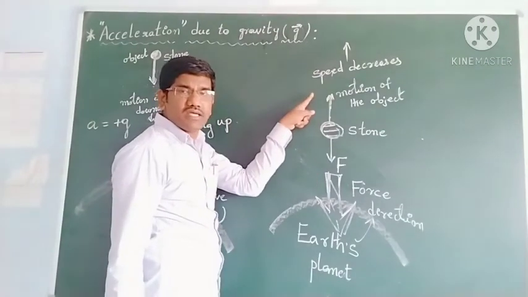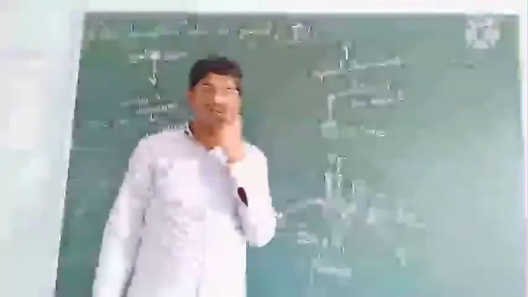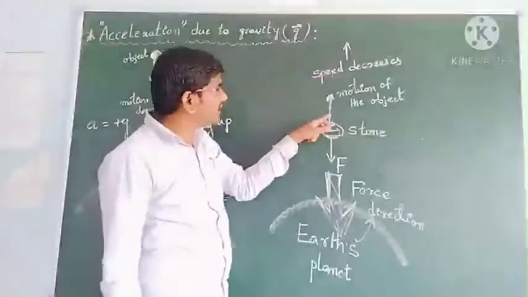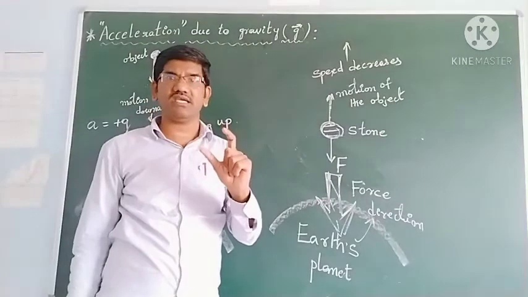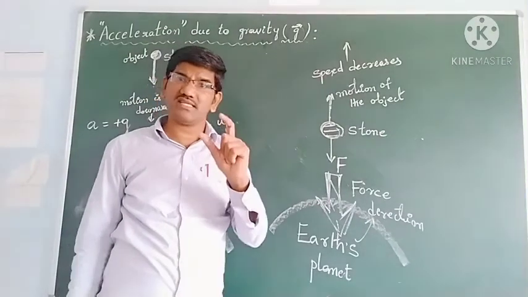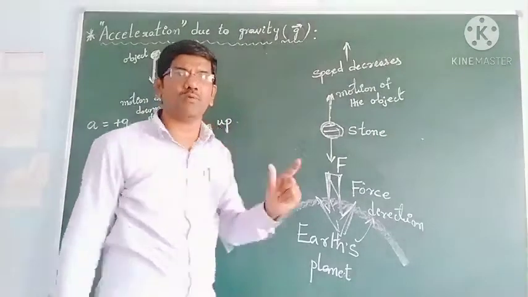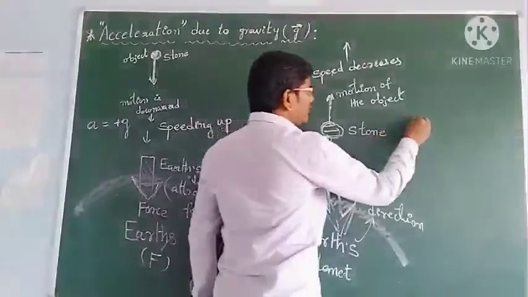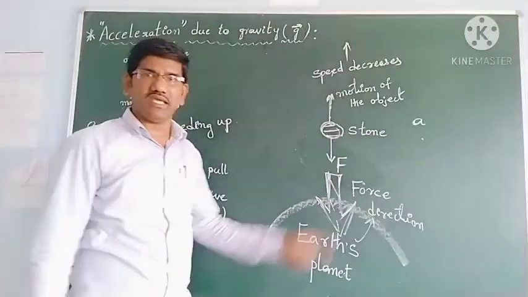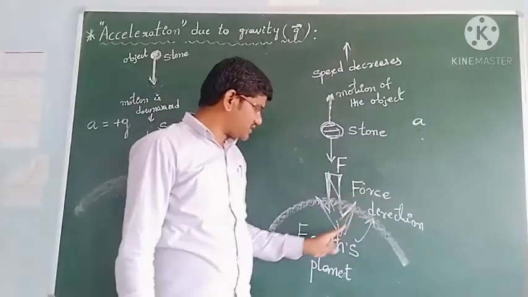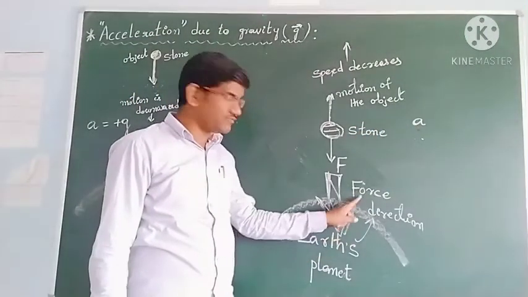The velocity decreases, so there is a change in velocity, which means we can say there is an acceleration for the body, a, but this acceleration is produced by the earth's attractive force.